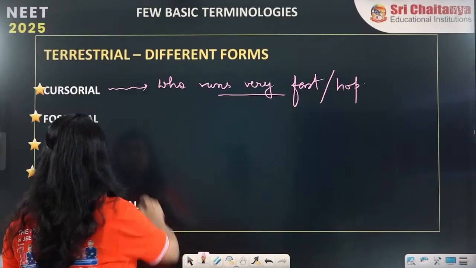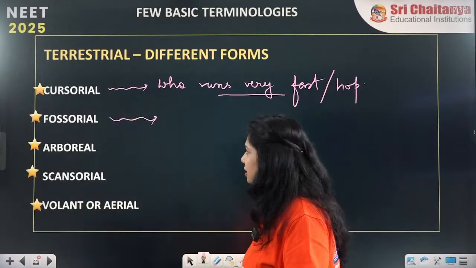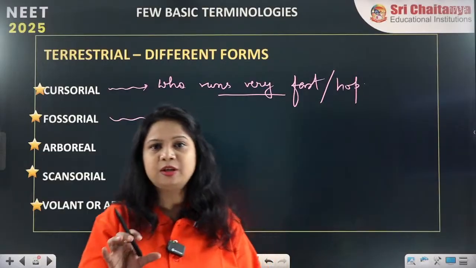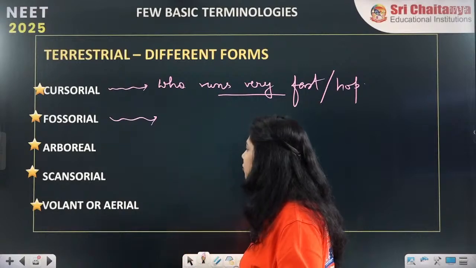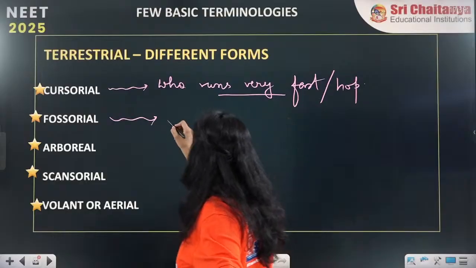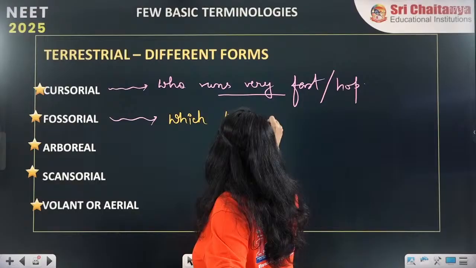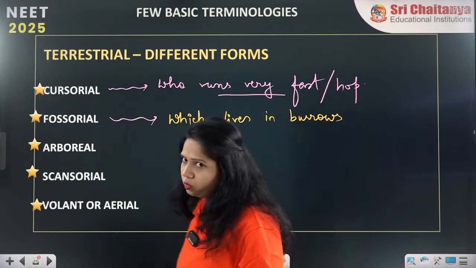Okay. Fossorial. Who are these organisms? I will not tell you who these organisms are because you will see the diagram, you will see the pictures, and you will remember it for a longer period of time. So fossorial means the organism which lives in burrows. Do you know the meaning of these burrows?